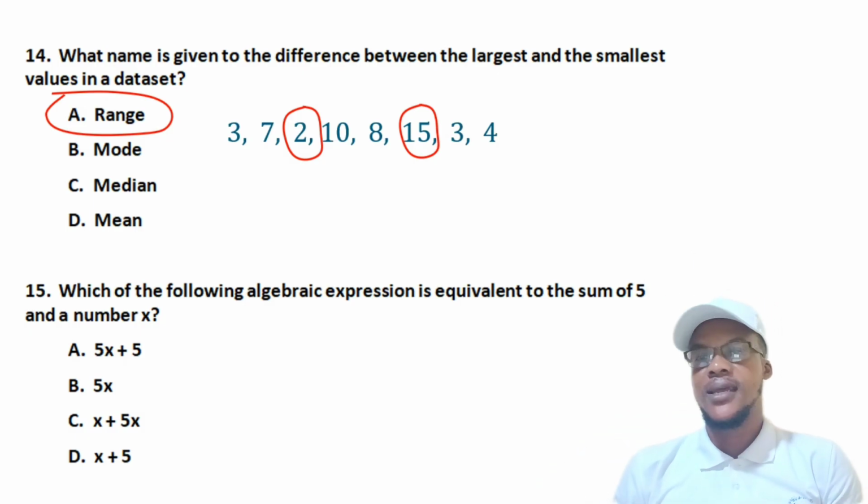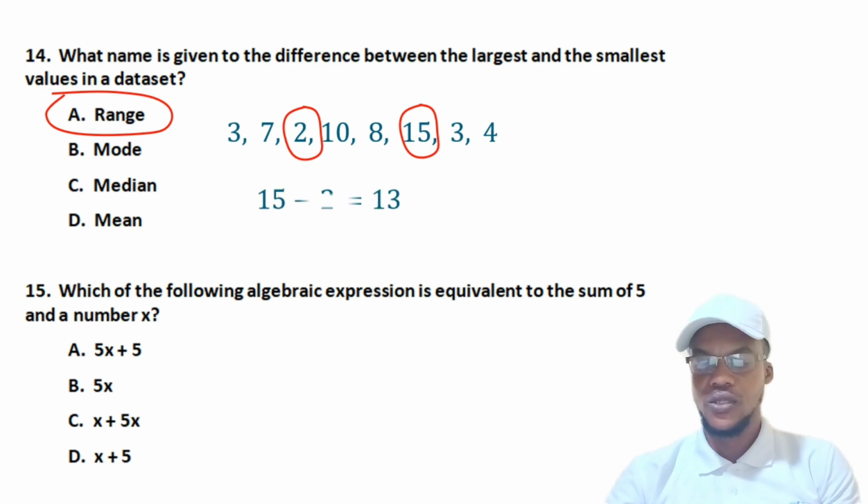Yes, so that is how it is done. You just find the difference of the two and you are good to go. So what's the difference? You just subtract 2 from 15 and you are going to get 13. So that is how you find the range. It's very, very simple.